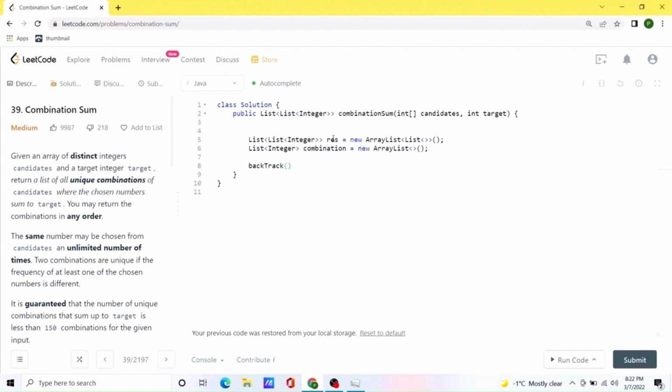Initially we are going to provide the target, the result, the combination, 0 as the starting point, and the candidates array. After whatever result we get back from that recursive call, we simply need to return whatever we find in this result list. So let's create the recursion method.